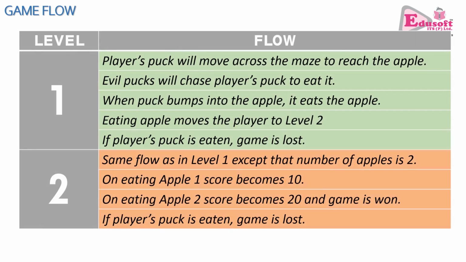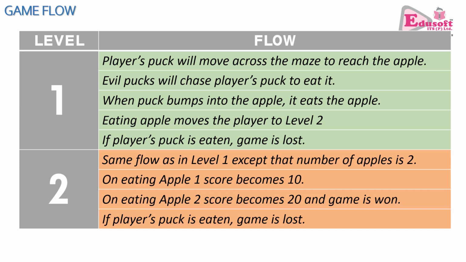Now let us see the game flow of our MAZE-MANIA game. As you see, there are 2 levels. In the first level, there will be a puck. The player's puck will move across the maze and try to reach the apple and eat it. The evil pucks, there are so many evil pucks, will chase the player's puck and try to eat it. So whoever wins first: if the player's puck is successful in eating the apple, then the player will move to the next level. Otherwise, the game would be lost. If the player's puck is eaten by the evil pucks, the game will be lost.